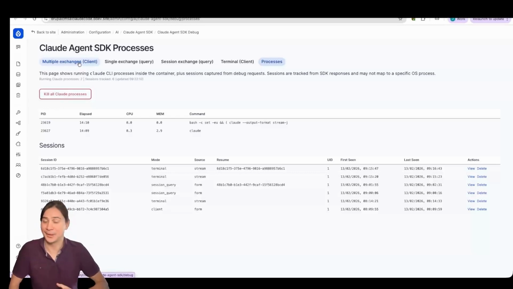So being able to make use of skills would be amazing. Being able to make use of some of the same skills that everyone is using in Claude Code, but inside Drupal, amazing. There's a lot of stuff that we want to do, and so this is a little taste of the future. So yeah,